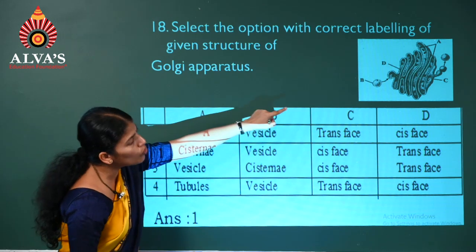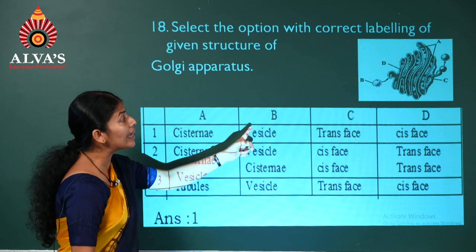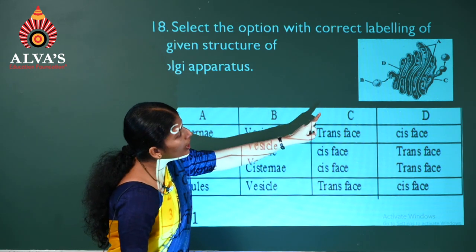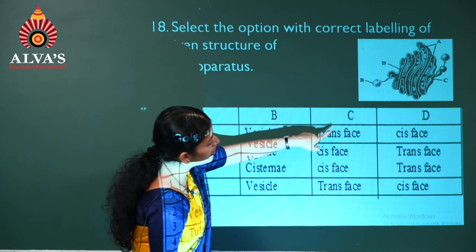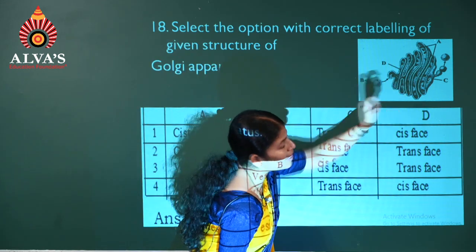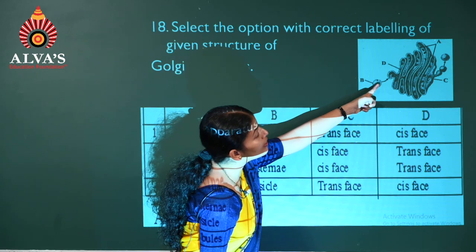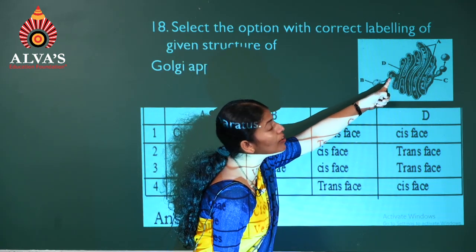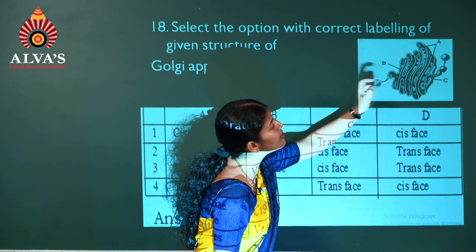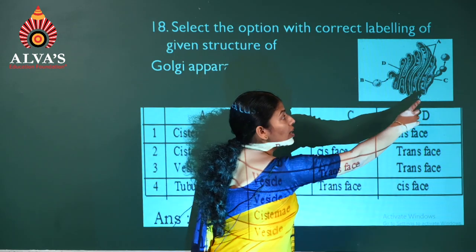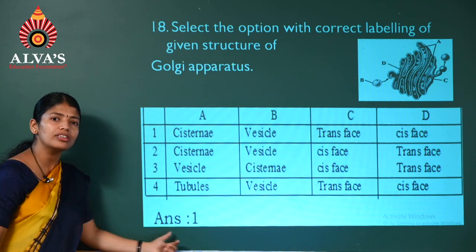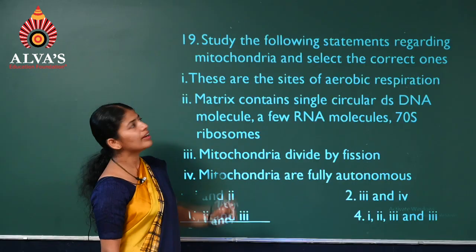Next, B, the round one, it's a vesicle getting received there. So it is C, here it is, that is the trans phase. Now getting received through which phase? It is D, therefore the receiving, forming phase, it is cis. Coming out, it is C, that is the trans phase. Yeah, option first one.